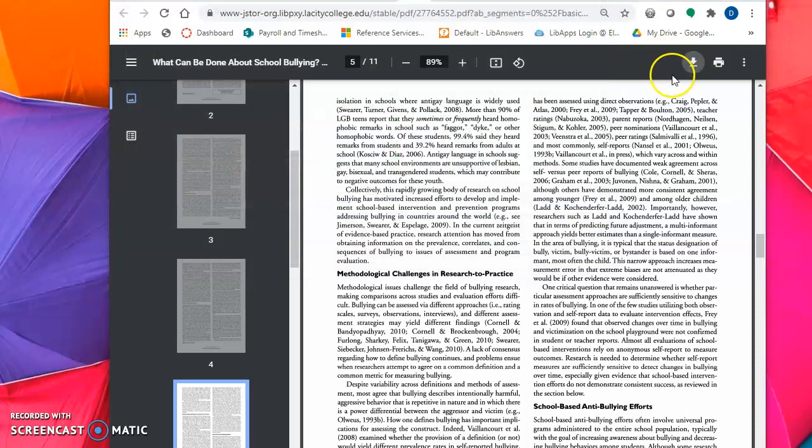So yes, when you click the download button, it does save it to your file. I just made sure that it did. I didn't want to show you my files or anything. But yes, it does work, which is great. Usually when people try to do this from the school computers in the library, they have to put in their credentials, the same ones they use to sign on to the databases when you are at home. So that's something good to remember if you're ever at the library and you need to download something.